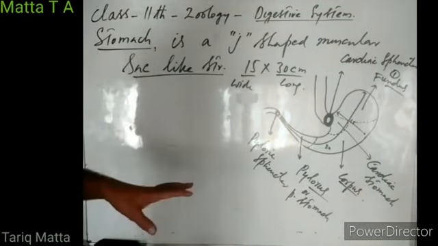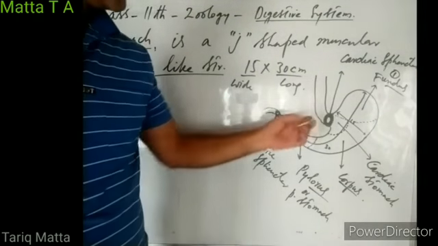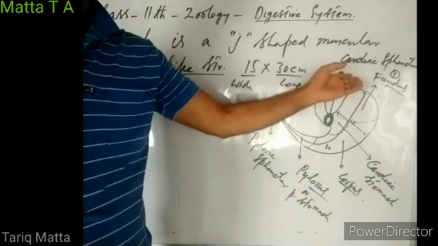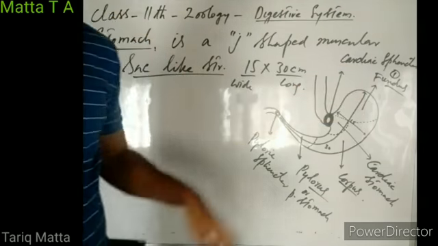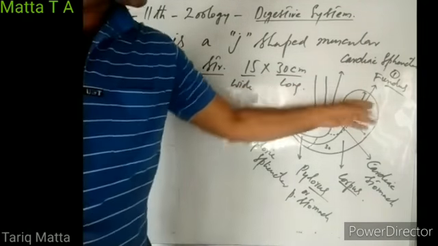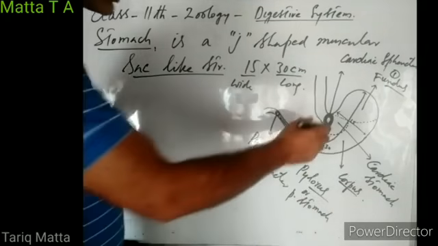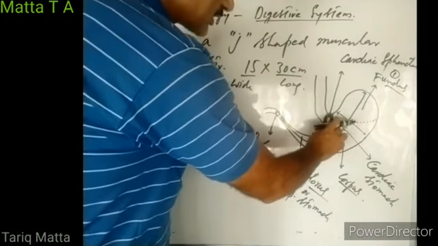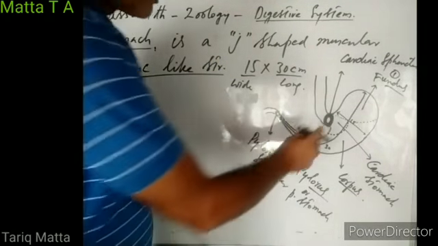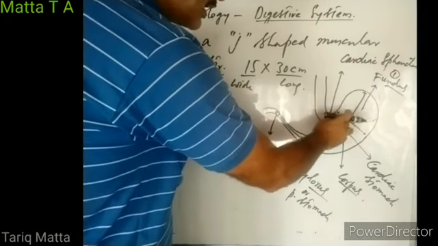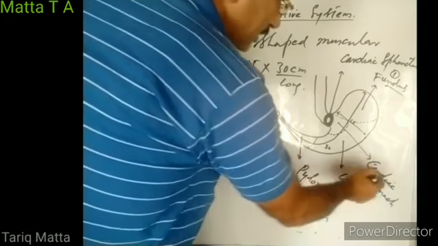One is known as the fundus. It is the dome-shaped part of the stomach which projects above the cardiac sphincter. The part of the stomach which is around this cardiac sphincter is known as the cardiac stomach.